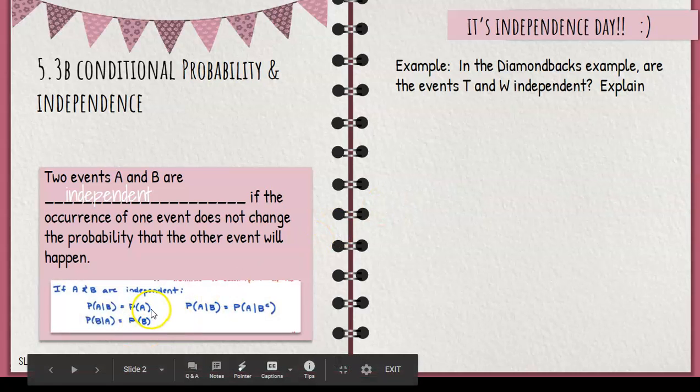Well, we say this. If A and B are independent, then the probability of A given B is equal to the probability of just A. The probability of B given A is equal to the probability of just B. So basically you're taking off the condition. If the probability of a conditional is the same as when you take the condition off, then we say the two events are independent. Now this is another way of saying it. It's more complicated. But I just always remember if you take the condition off and they're equal, then they're independent. The probability of one event does not affect the other.